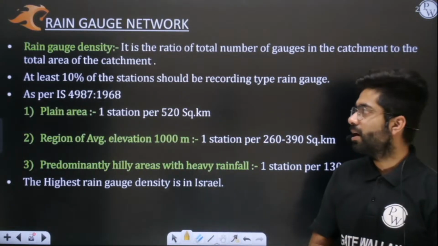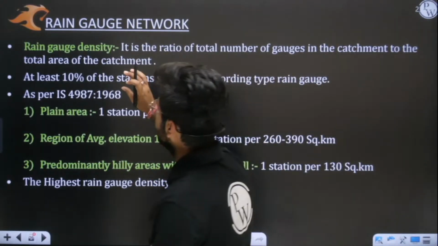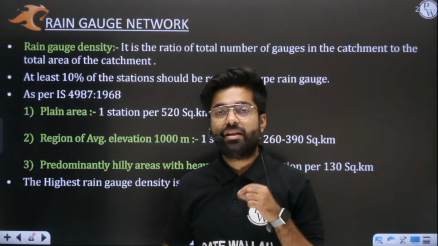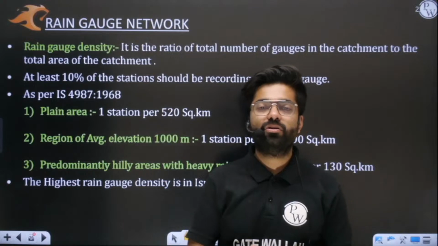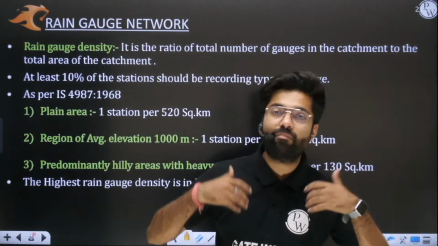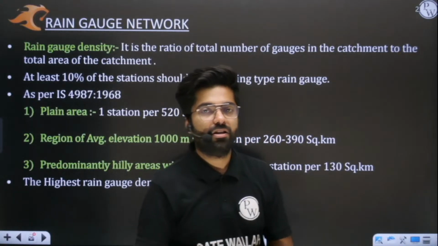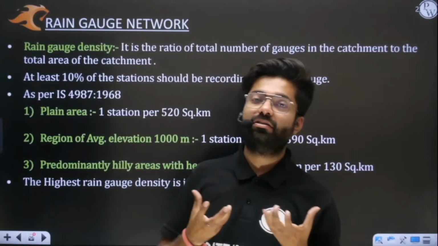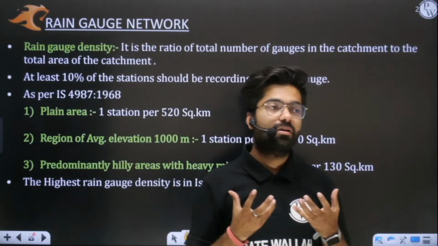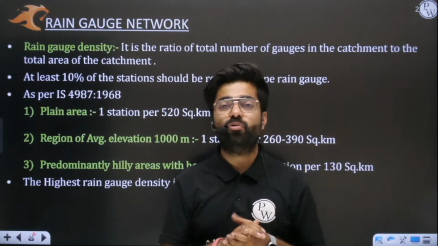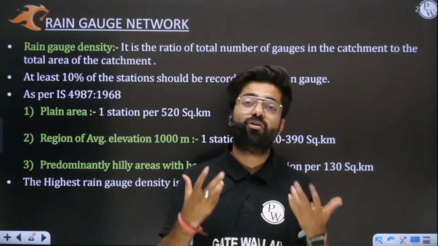Okay, now we have to understand the rain gauge network. See, rain gauge network means what? If you want to measure rainfall in an area properly, you should have more number of rain gauges. Yes or no? You can appreciate this fact that if you want to measure rainfall with less error, more accurately, more precisely, you should have more number of rain gauges.